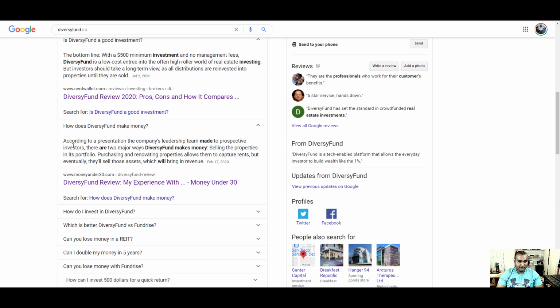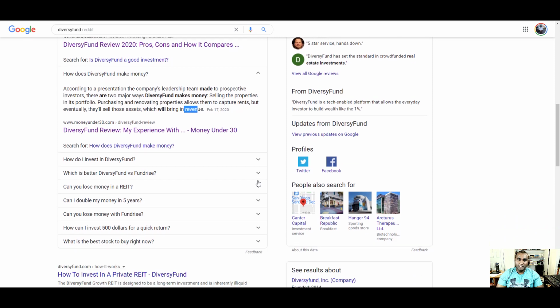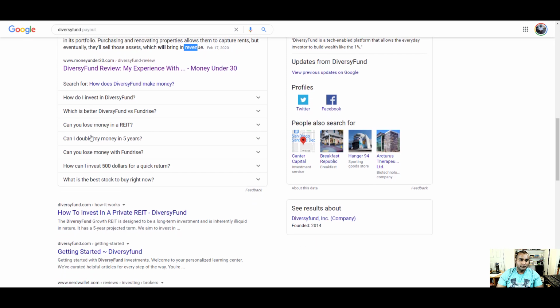How does DiversyFund make money? According to the presentation, from the company leadership perspective there are two major ways. DiversyFund makes money selling the properties, right? That's when they get their money. Purchasing and renovating allows them to capture rent, right? So that monthly rent, they get their money from that. Eventually, they sell those assets, which brings them further revenue. And that's how we make money too, obviously, as an investor.